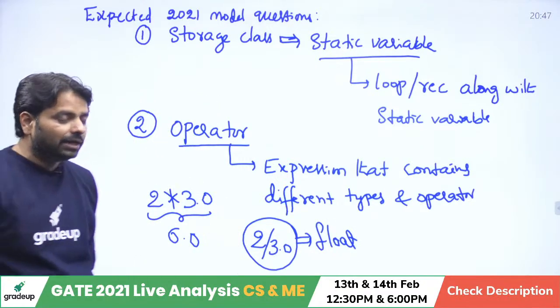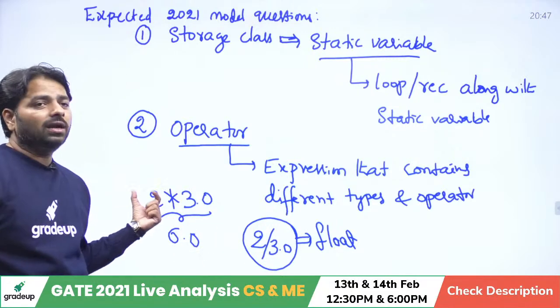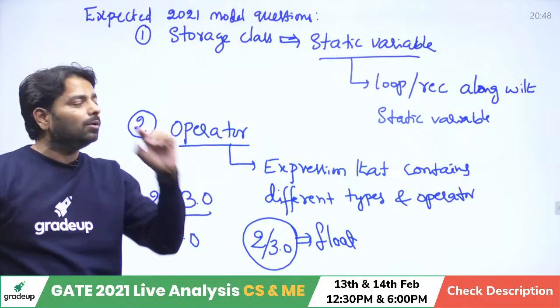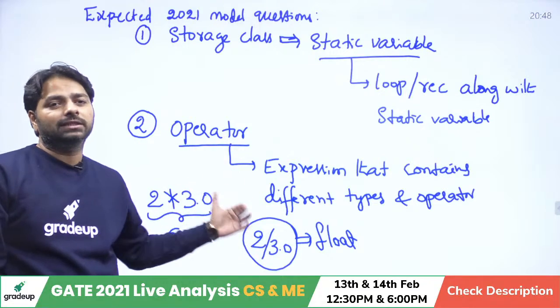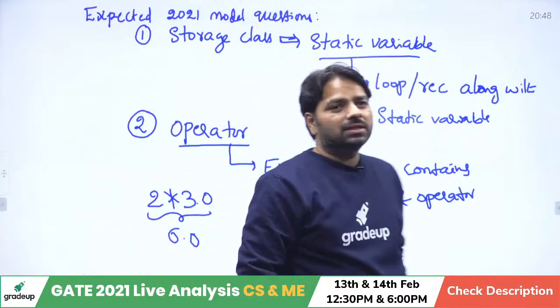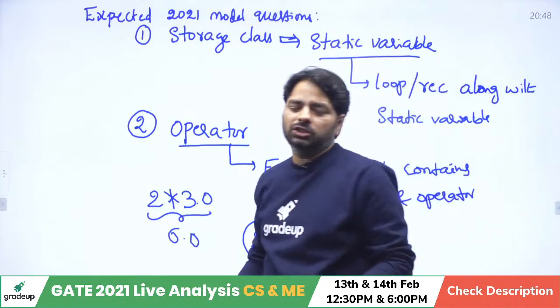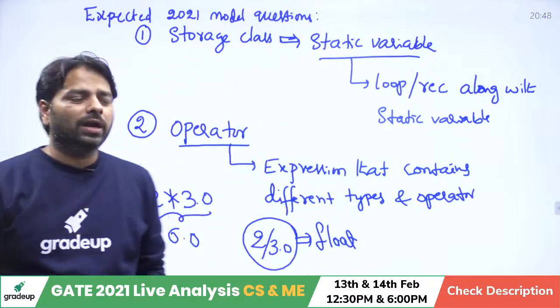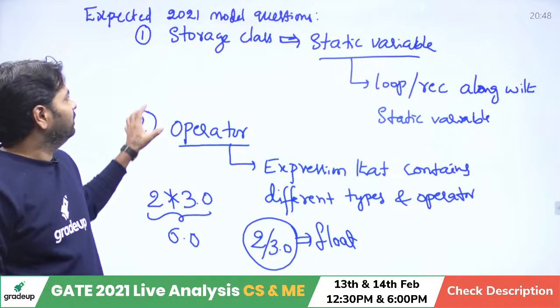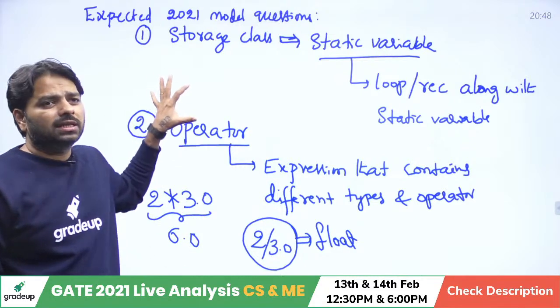If you are doing binary operators, be careful. If one of them is integer and the other is a float, the result is converted into float. It will promote to the higher type. And there is no time for the static and dynamic scoping issue. If anything is required, you can revise yourself. So these are the two expected questions in the coming GATE.